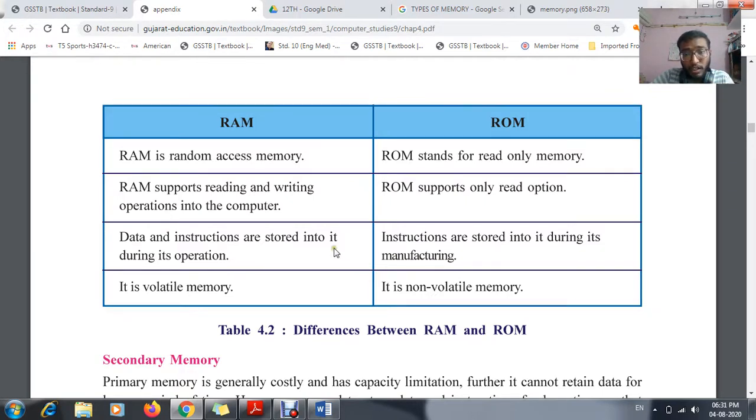Whereas in ROM, it is directly saved while manufacturing, that means it is saved by default. The best example is that on a mobile phone we are able to change our wallpaper according to our purpose. This is the best example of your RAM.